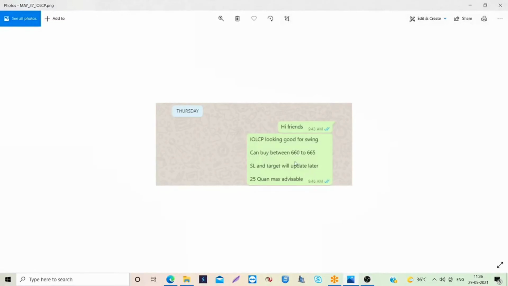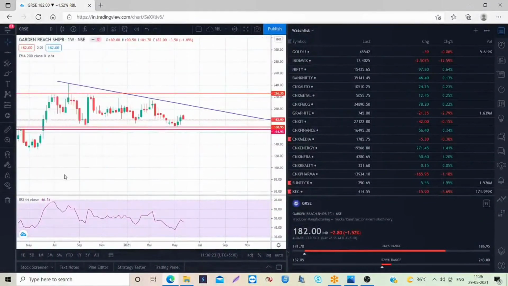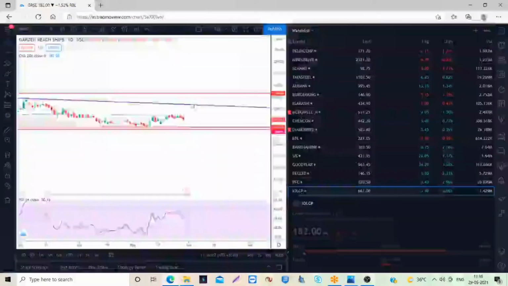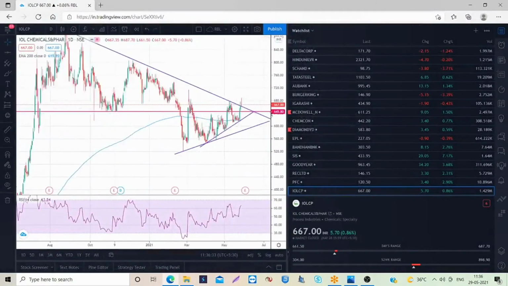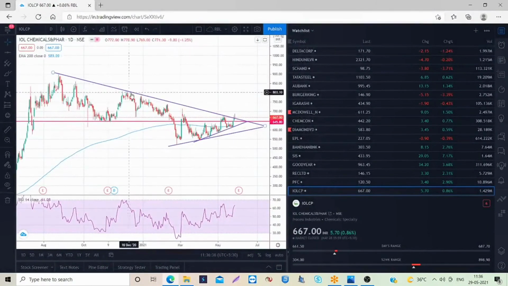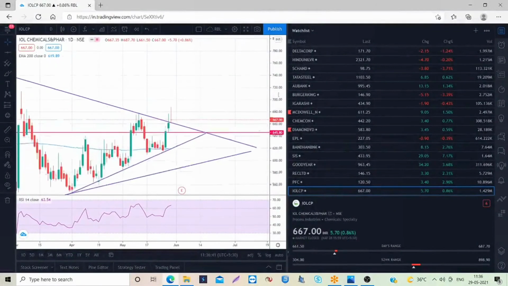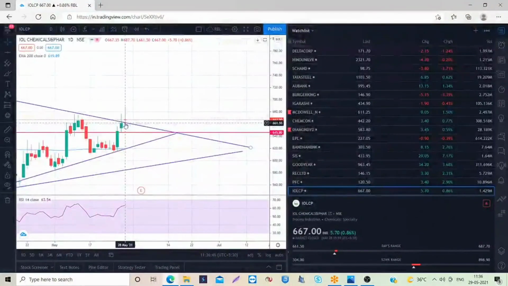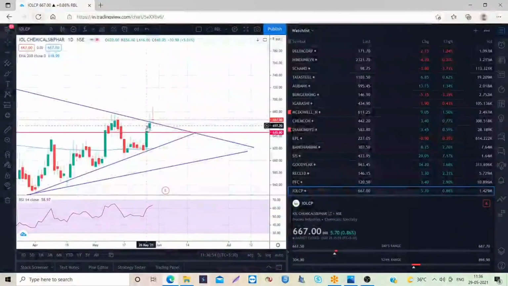So on Thursday, we observed IOLCP. I will show you. So IOL Chemicals and Pharmaceuticals. We saw this interestingly on the technical charts. After long days of consolidation, this is a trend line resistance, and the stock is trying to give the breakout. Finally it sustained above this trend line resistance. So we thought that this is a good opportunity for us, and we entered somewhere around here, 660 to 661.